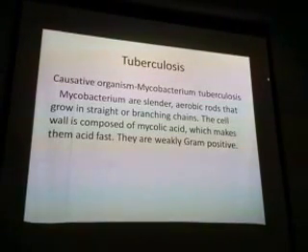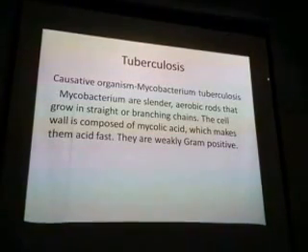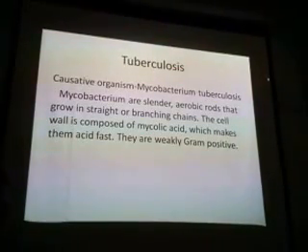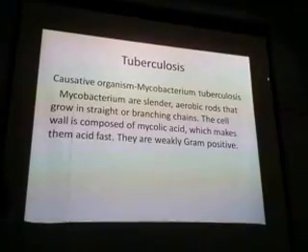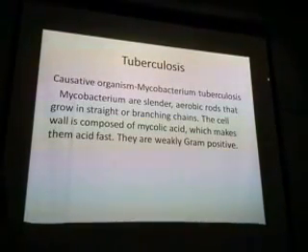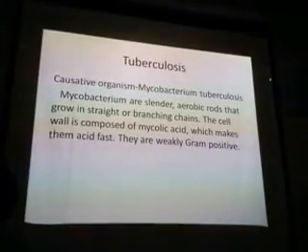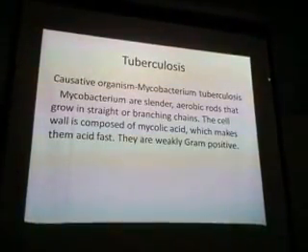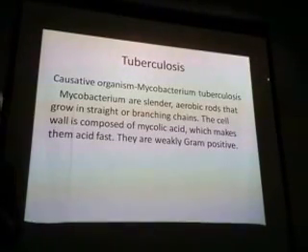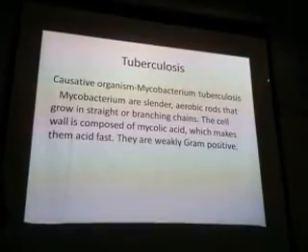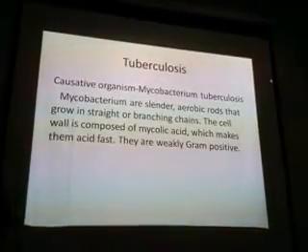That's why tuberculosis is common in apex, the upper portion of the lung. Is it clear? Okay. They grow in straight and branching chains. The cell wall is composed of mycolic acid, which makes them acid fast. These are also weakly gram-positive. But whenever tuberculosis bacilli comes, you should write acid fast bacilli. The staining is Ziehl-Neelsen staining, ZN staining.